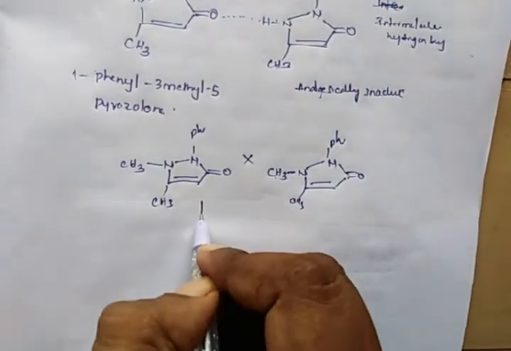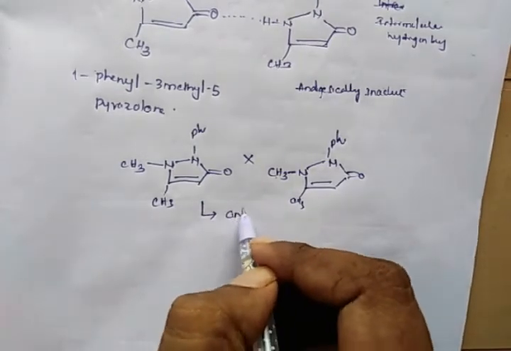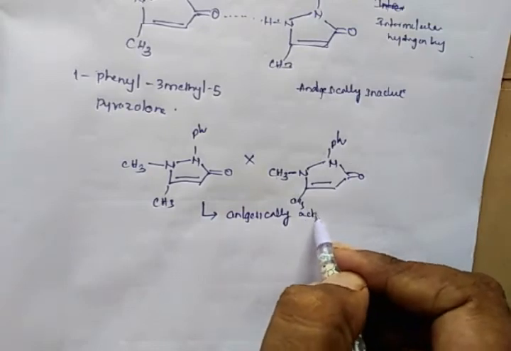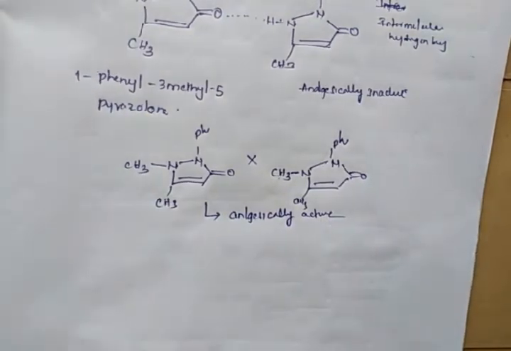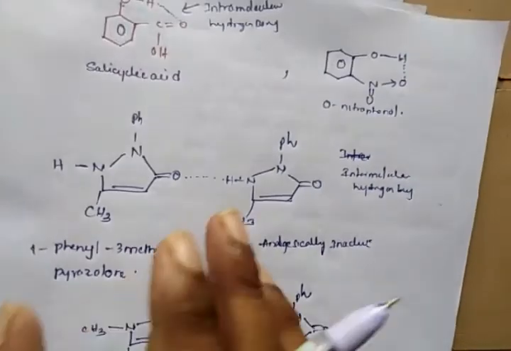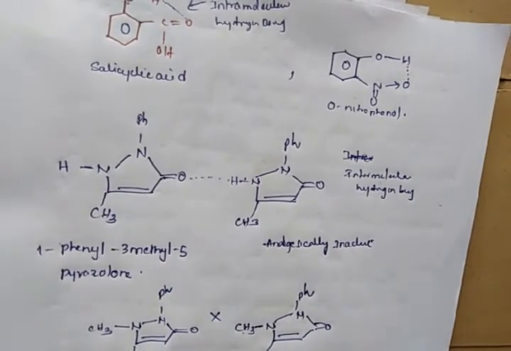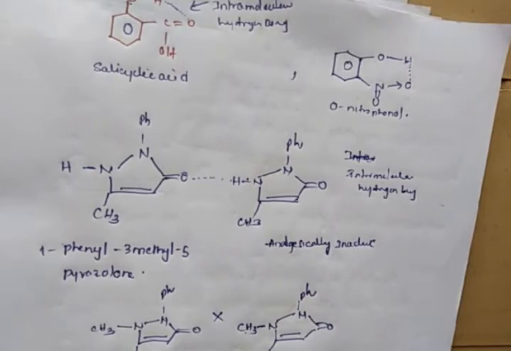So this molecule is analgesically active. But the other compound, due to the formation of this hydrogen bonding between the two molecules, lost